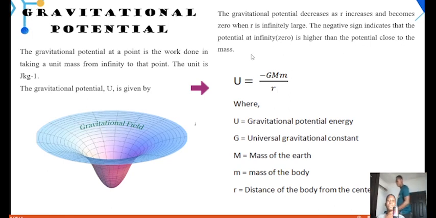So from this formula, U is the gravitational potential energy, G is the universal gravitational constant, M is the mass of the Earth, m is the mass of the body, and r is the distance of the body from the center of the Earth. So that's our gravitational potential.